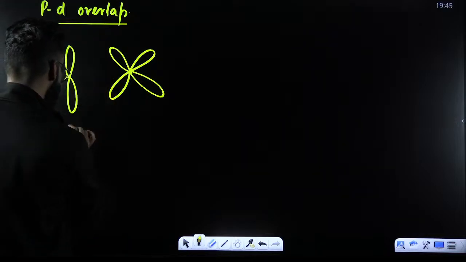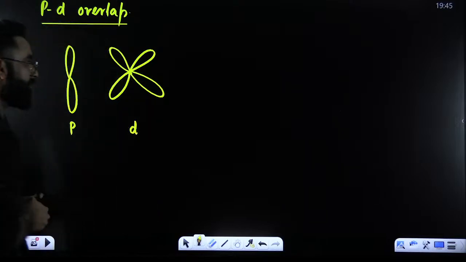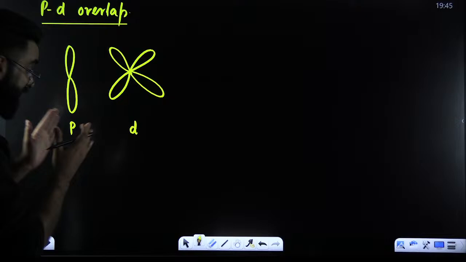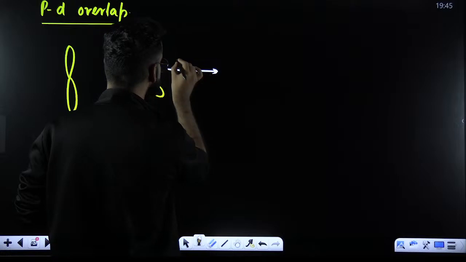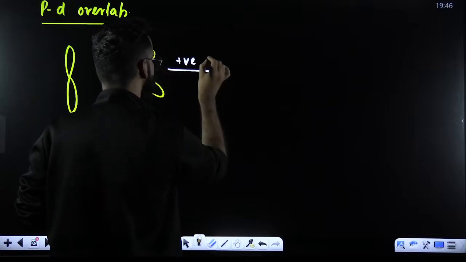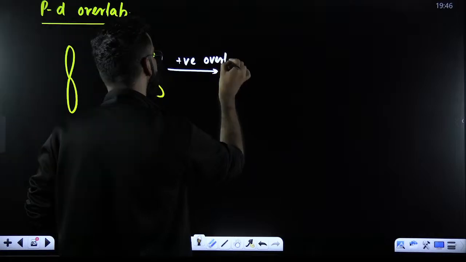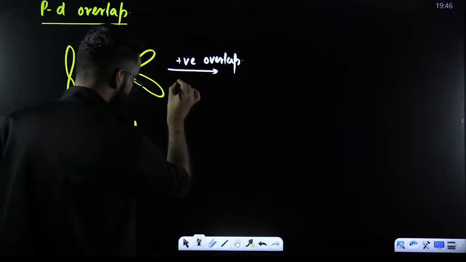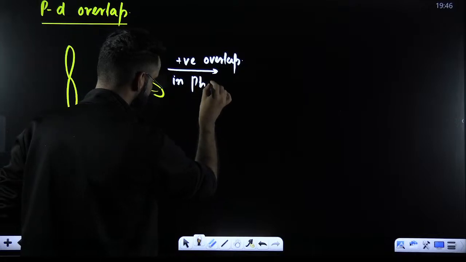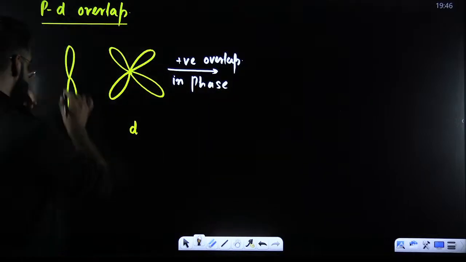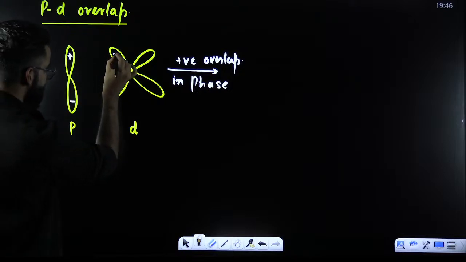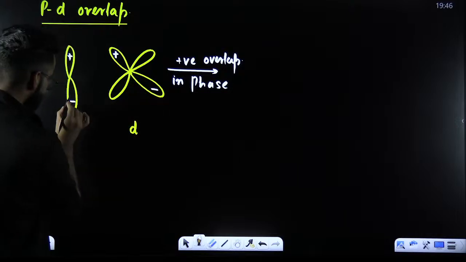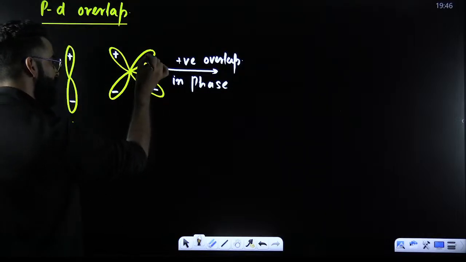Perfect. Now, first of all, these two, this p and d, which kind of overlap are we going to show? We have to show the parallel overlap. So first of all, it can happen in two ways. One is going to be positive, one is going to be negative. And over here, I'm just going to show you the positive overlap. Negative, I believe you can easily show. Positive means in-phase overlap. In order to show in-phase overlap, give these lobes the signs. If this is positive, then this has to be positive. If this is positive, then this has to be negative. If this is negative, then this has to be negative. If this is negative, then this has to be positive.